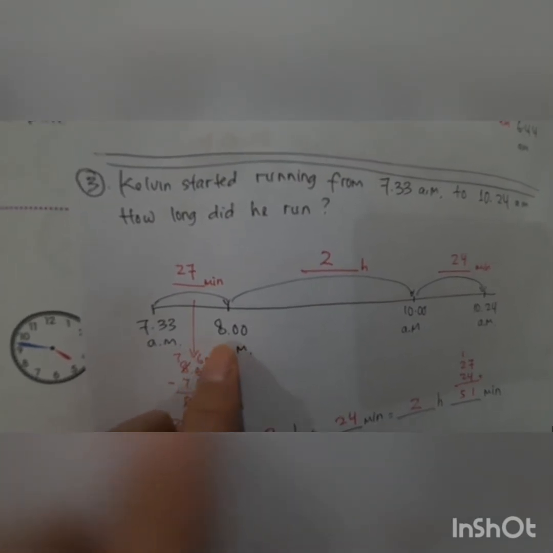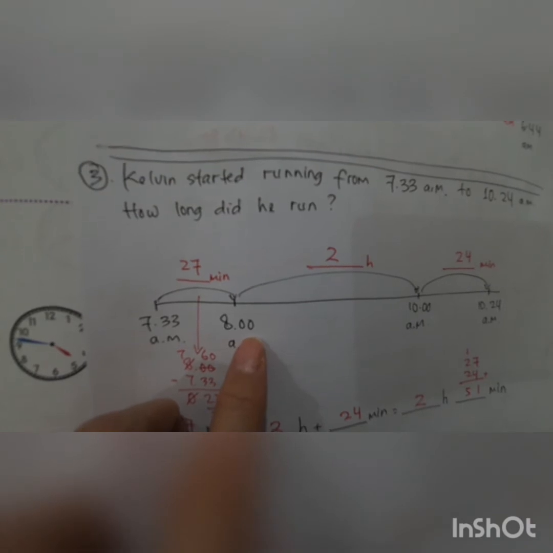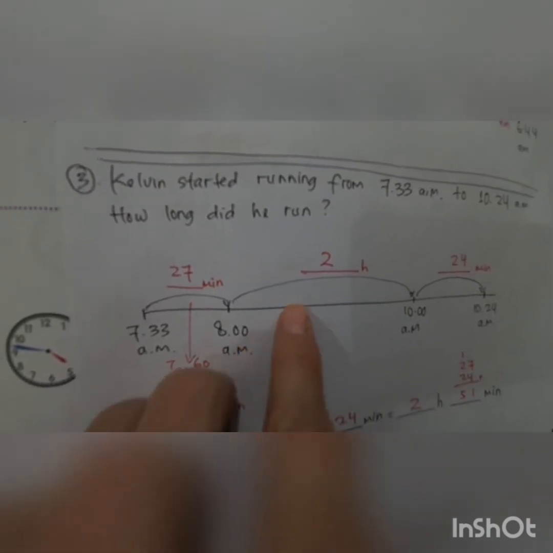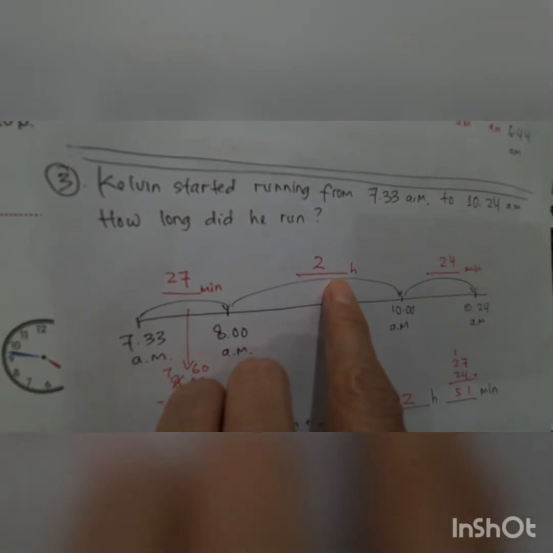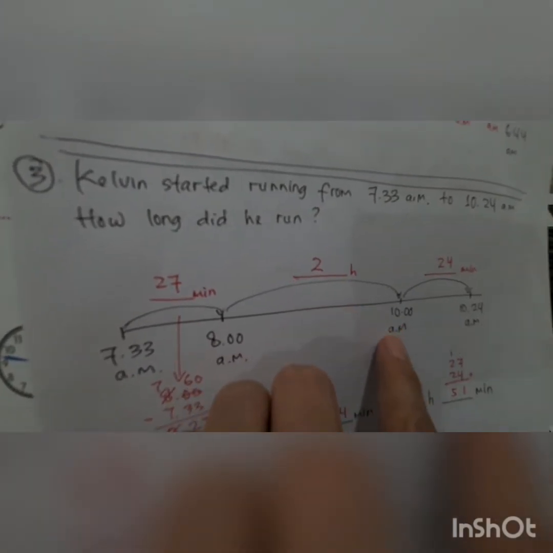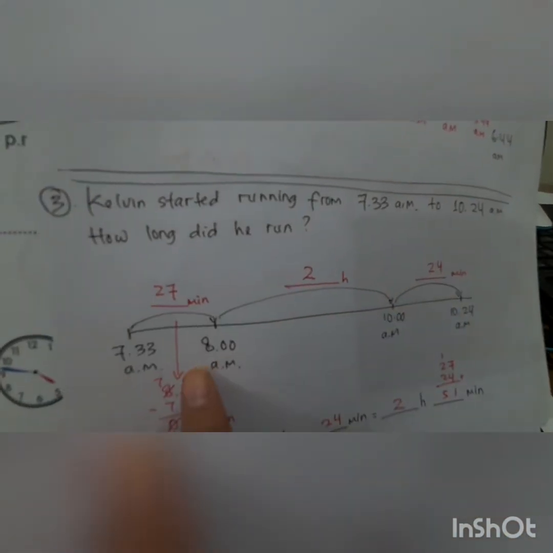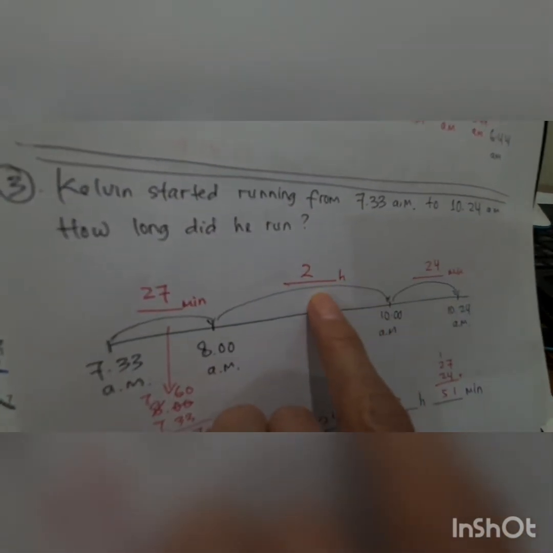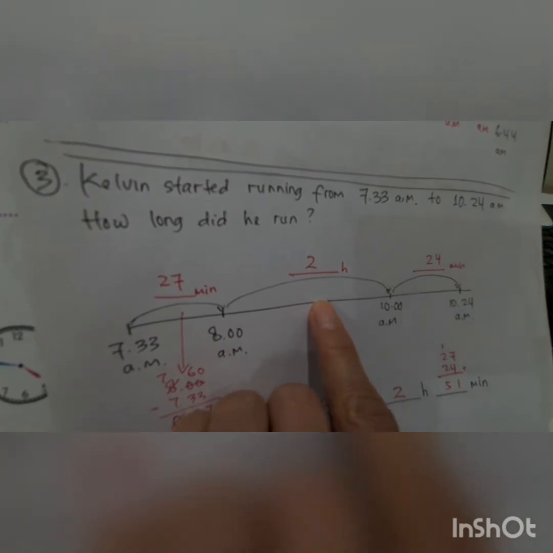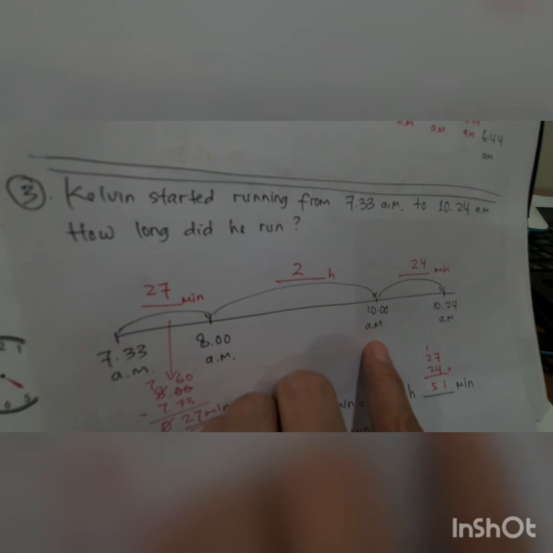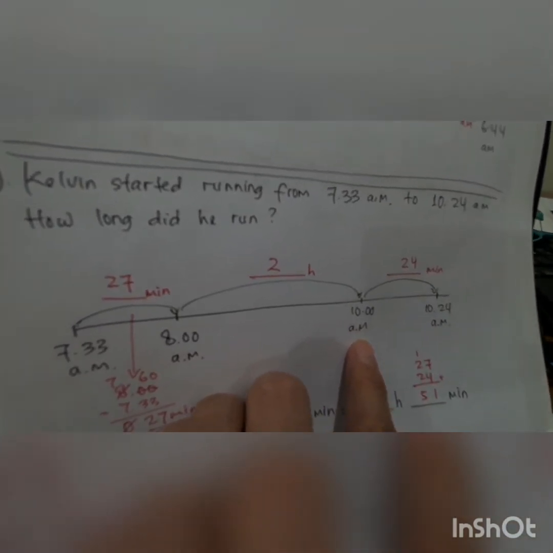And then 8 o'clock in the morning, 8 a.m. And then plus 2 hours. It can still be 2 hours. Why? Because it's easy, to 10, right? So 8 to 10, it takes 2 hours, equal to 10 o'clock in the morning.